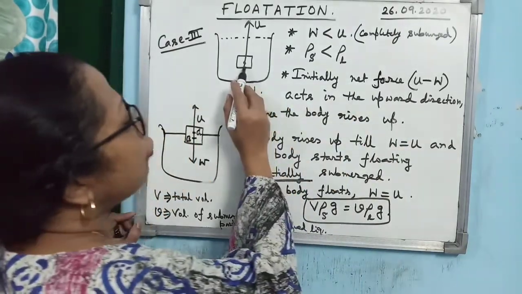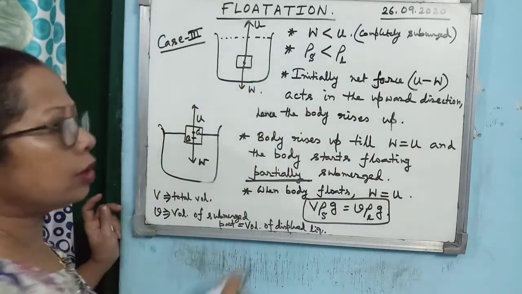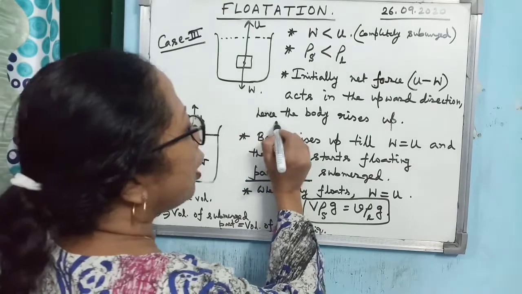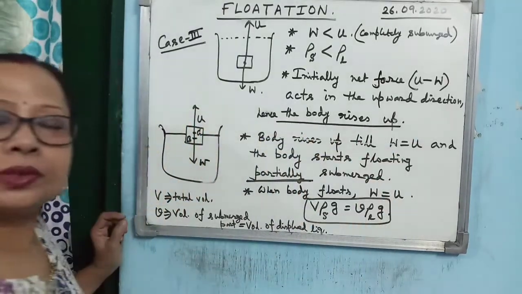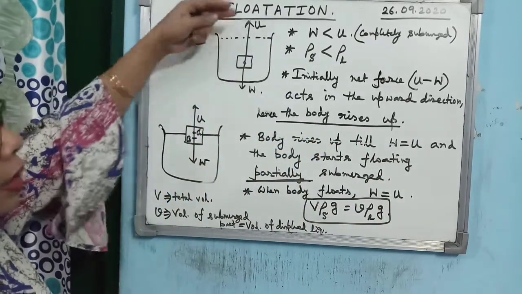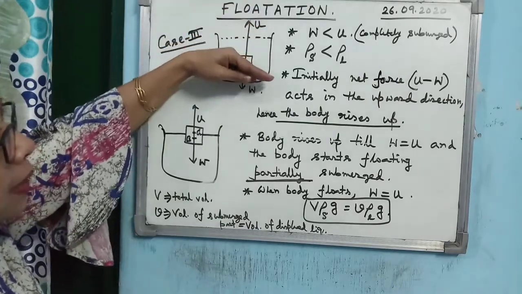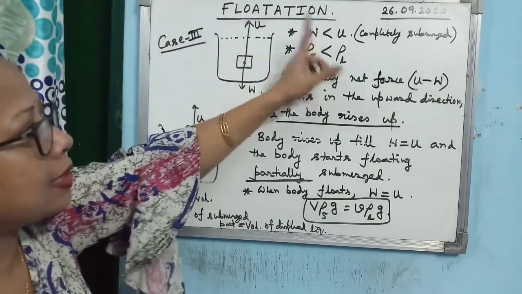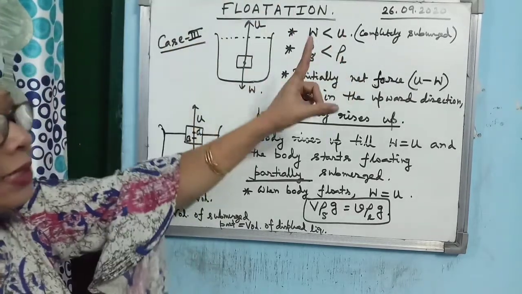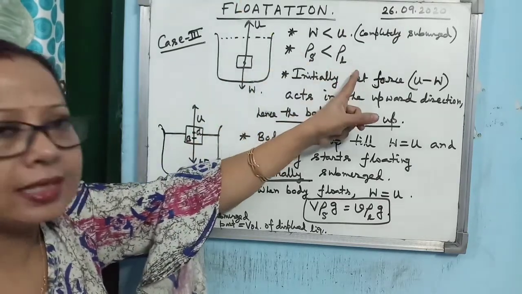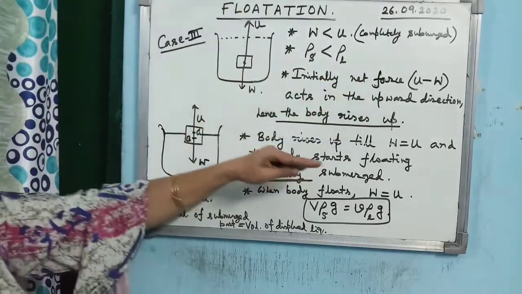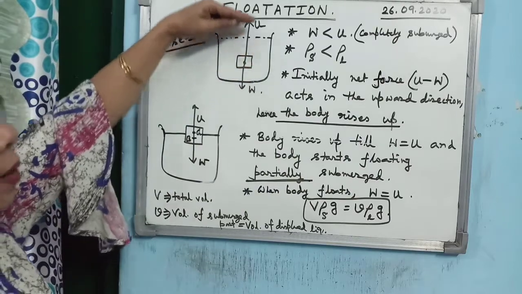So as net force is acting in the upward direction, what will happen to the body? The body will rise up. Alright, you see, just look at it. You have forced it to be completely submerged, but as weight is less than upthrust, as density of the body is less than density of the liquid, what will happen? The body will rise up.